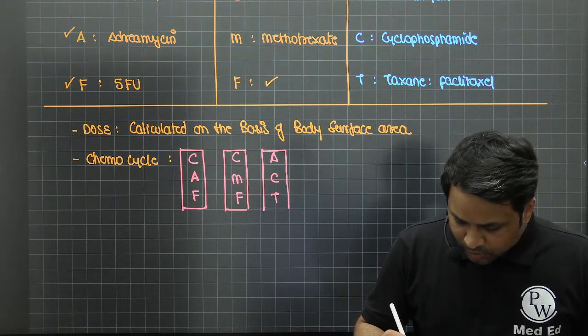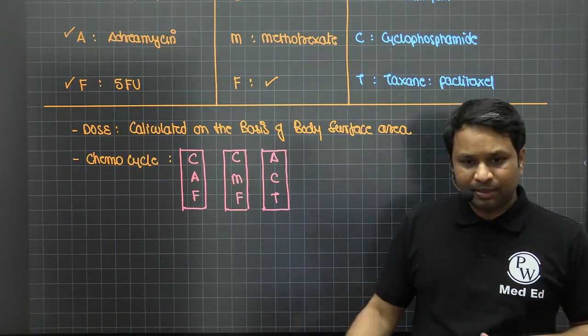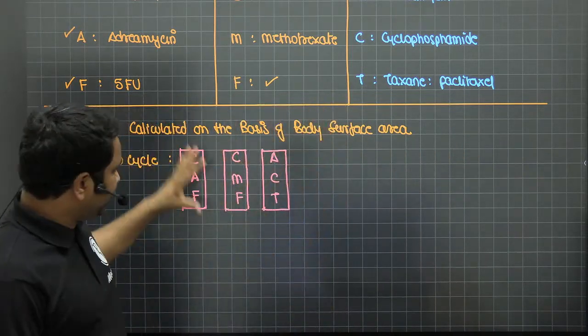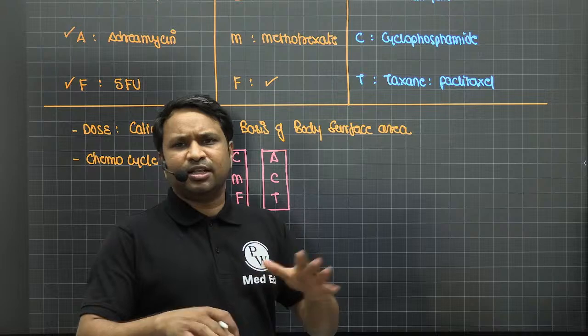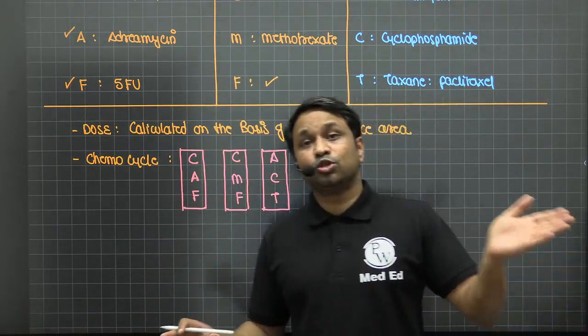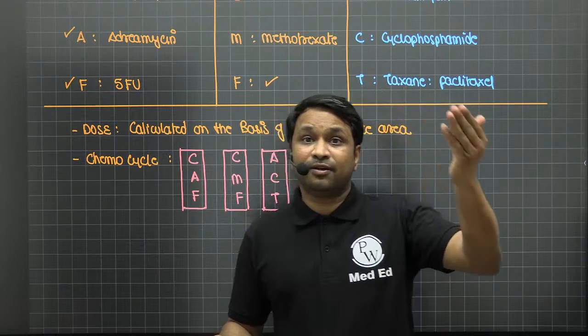So we admit the patient on the day chemo is due, and we give all 3 drugs one after the other on the same day. Once the patient receives the drugs, the patient goes back home and then comes back after 21 days.